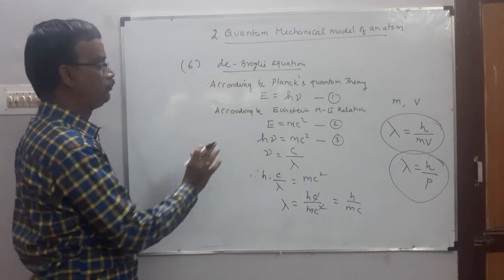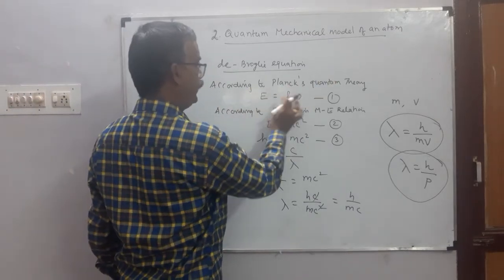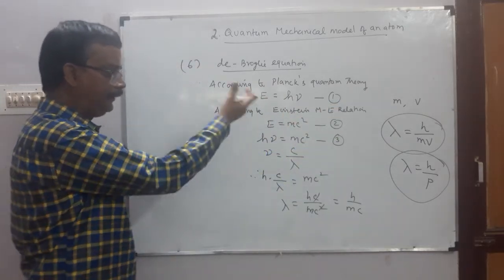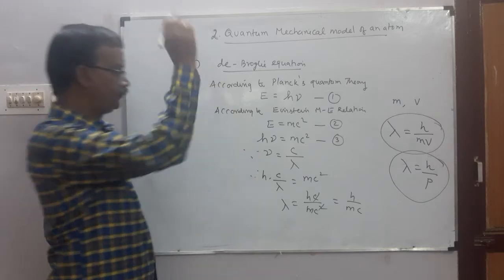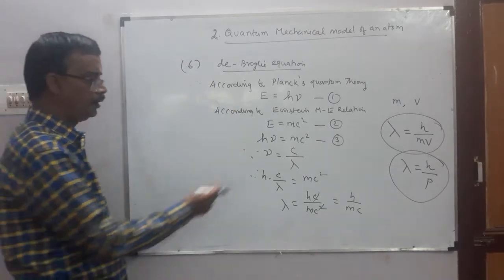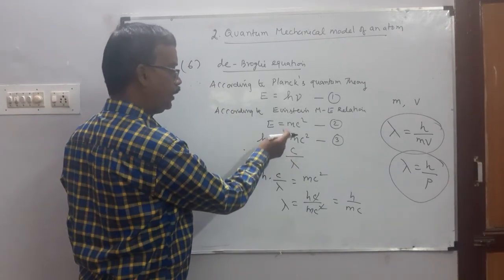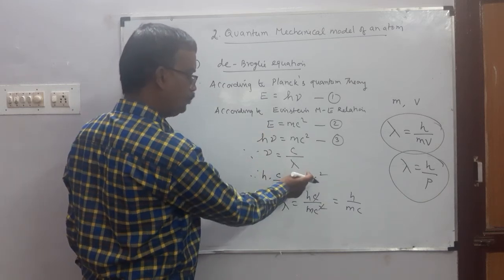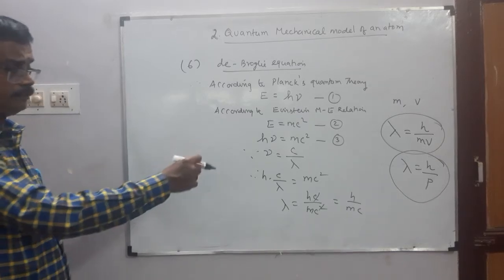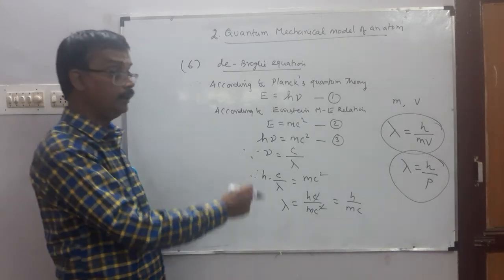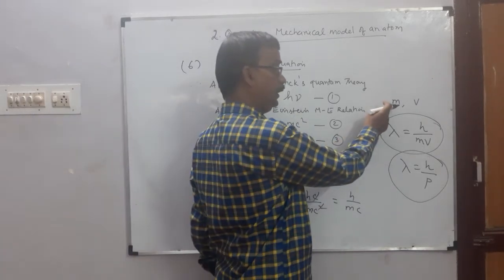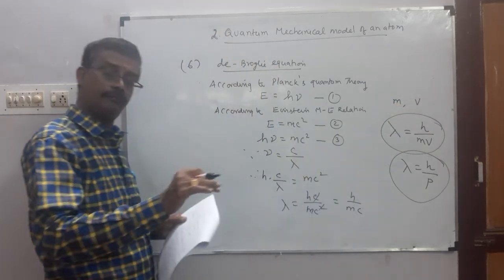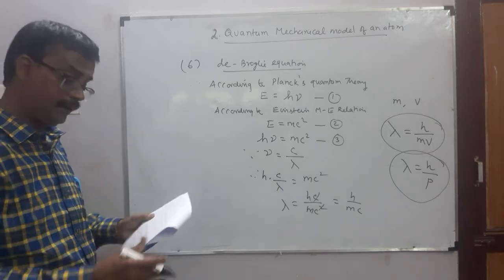According to Planck quantum theory energy equals h nu, according to Einstein mass energy relation equals mc square, equate them. Since nu equals c by lambda, substitute in equation three: h into c by lambda equals mc square, cross multiply, lambda equals hc by mc square, h by mc. For a particle of mass m, velocity v, lambda equals h by mv.